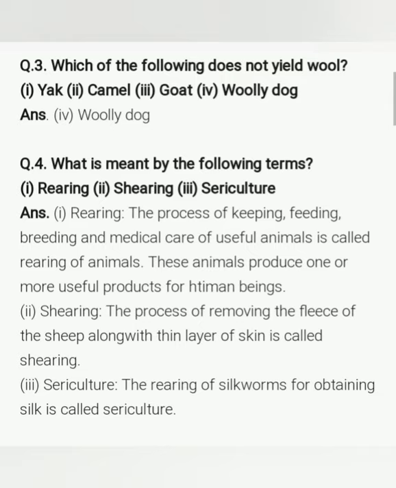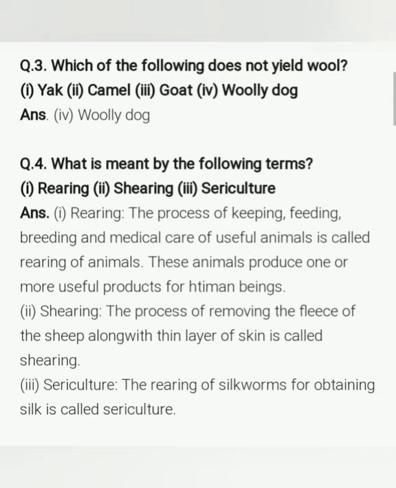Now the fourth one is, what is meant by the following terms. The terms are, first one is rearing, second shearing and third one is sericulture. So you have to write the definitions of all these three terms. Already you have written them in your copy, मैंने आपको पहले ही वर्क में बोलने के लिए कहा था कि ये सारे जो definitions हैं आपको लिखना है. So again you have to write the answers of these definitions.